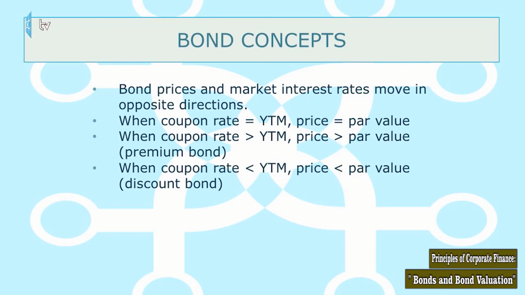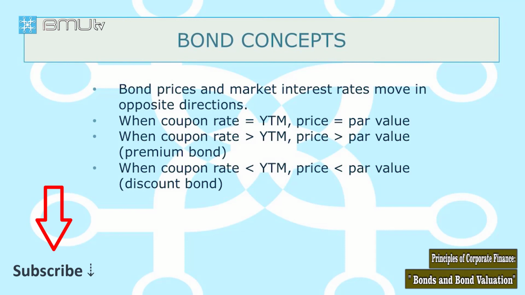We should talk about some bond concepts. Bond prices and market interest rates move in opposite directions; they are inversely related. When the coupon rate equals the market rate, the yield to maturity, the price equals par value. Again, the bond sells at face value, par value. When the coupon rate is higher than the yield to maturity, the price becomes higher than face value. We call these premium bonds. When the coupon rate is less than the yield to maturity, the price goes below par value, face value. We call this type of bond a discount bond.